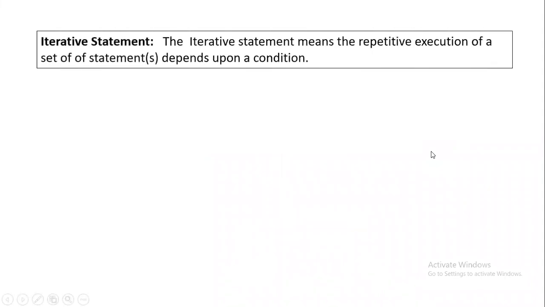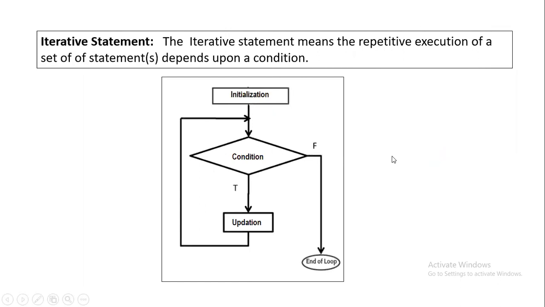The next one is called the iteration statements. Iterative statements mean you execute statements repeatedly based on a certain condition. For example, you have certain statements, then you specify a condition, and if the condition is true, you do something here. Then after this, it again goes back and checks the condition. If the condition is still true, it will come again and execute the statement.